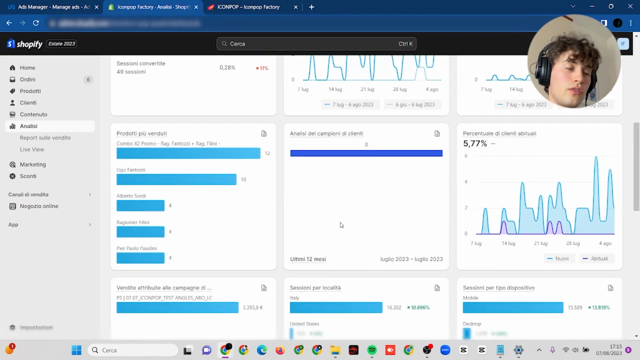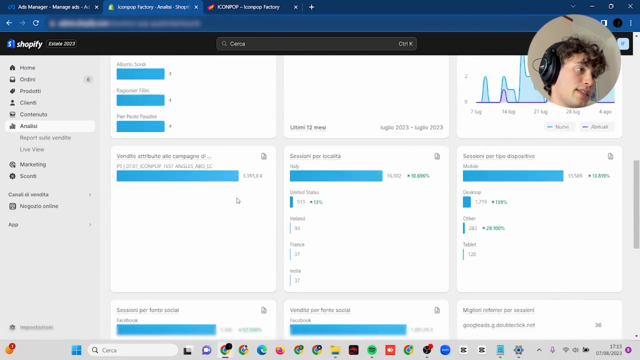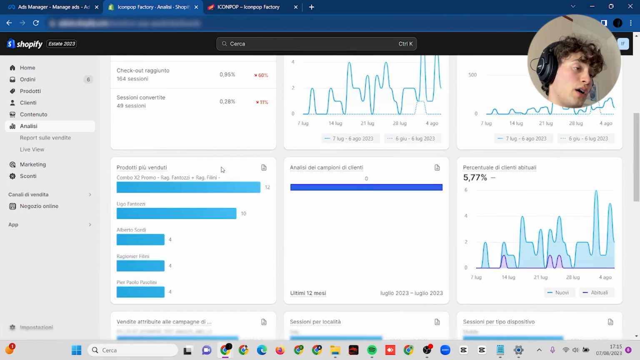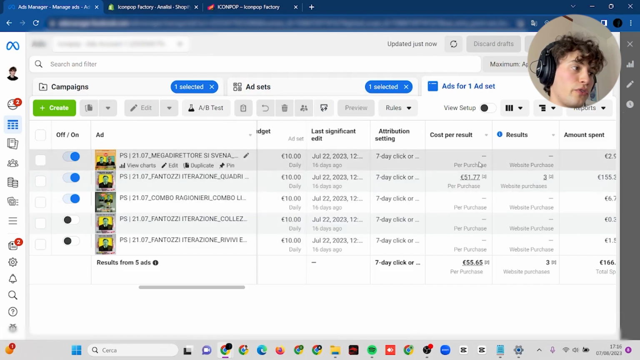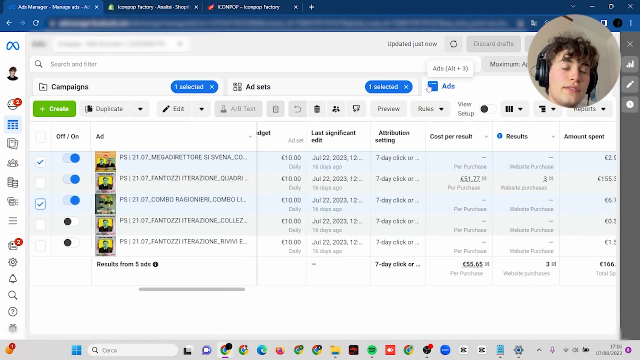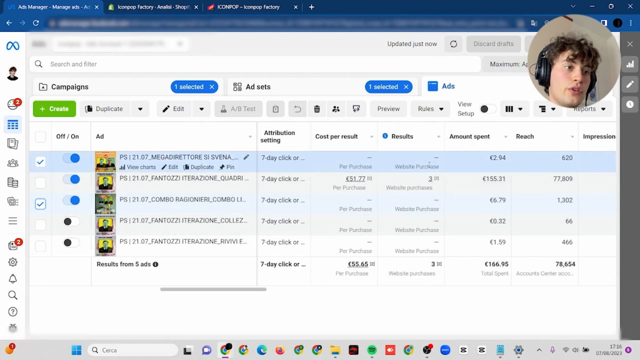Also, watching the insights of Shopify, we can see that the best selling products in the whole month were that famous combo, that famous bundle between Fantozzi and Fellini, which are the two characters of the films made together, and Fantozzi, which was that best performing ad that you saw at the beginning. And this got me really thinking because, as you can see, when I made the iterations proposing the combo, here were the two creatives with the combos of the two characters, we see 0 conversions.